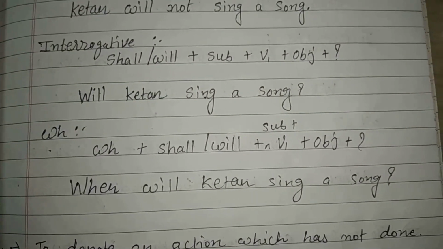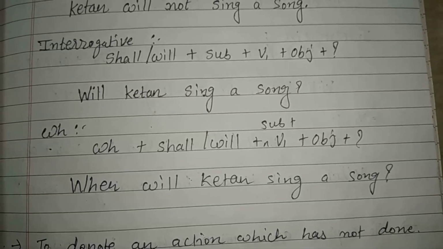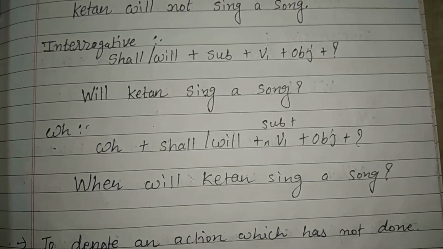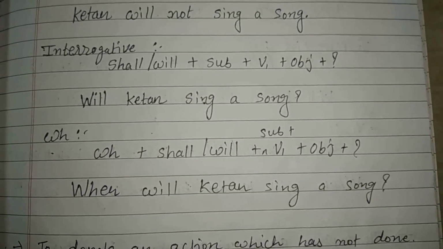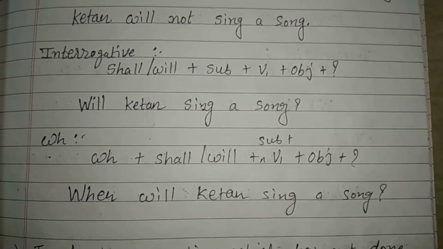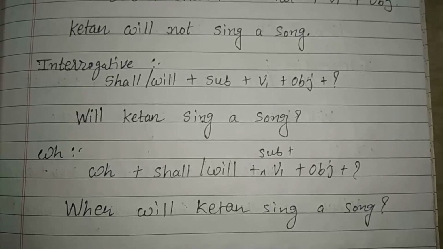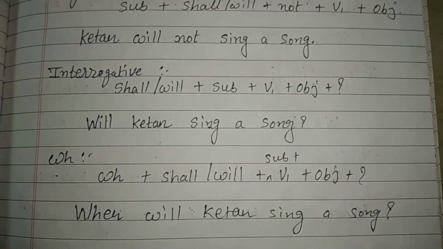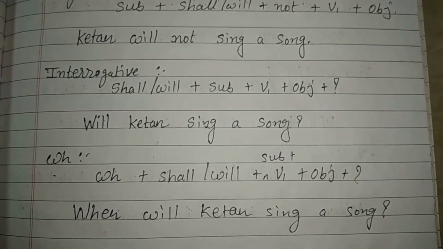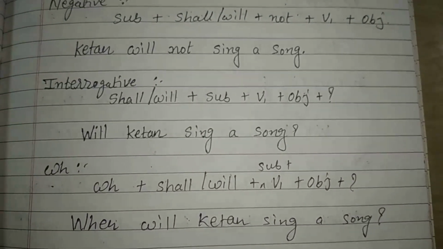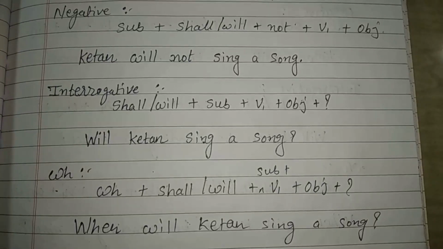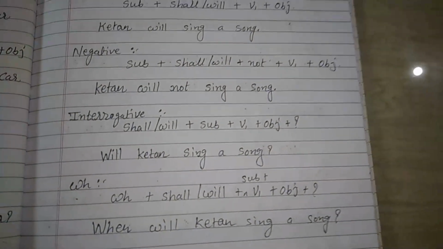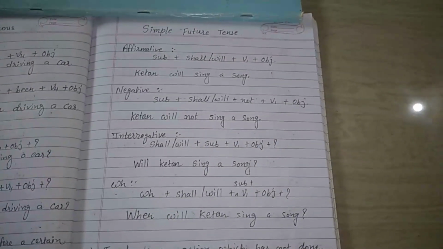For making WH you have to use the format WH word plus shall or will plus subject plus V1 plus object plus question mark. The example is, when will Ketan sing a song? I hope you all have understood the simple future tense. Now let's learn the second subtype of future tense, that is future continuous tense.